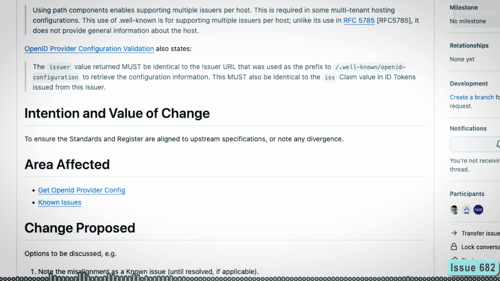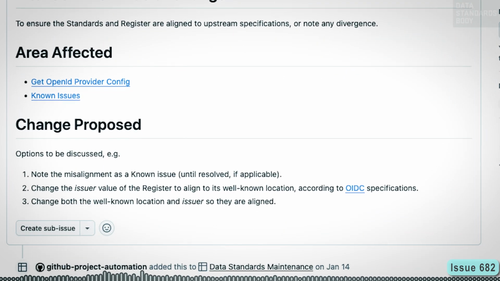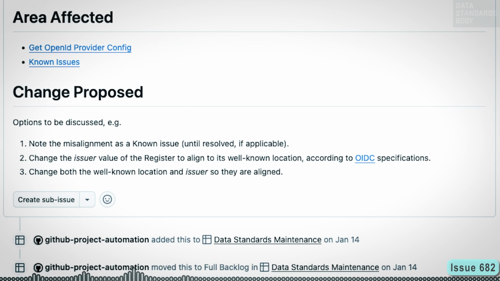The issuer value in the register configuration does not align to the OpenID specification requirement. Issue 682 proposes options either to note the misalignment or to bring the issuer value of the register and the well-known location into alignment according to OIDC specifications.